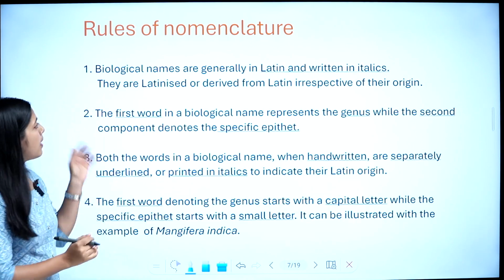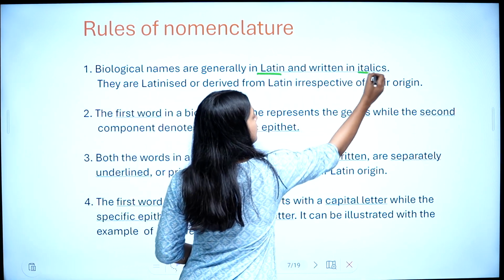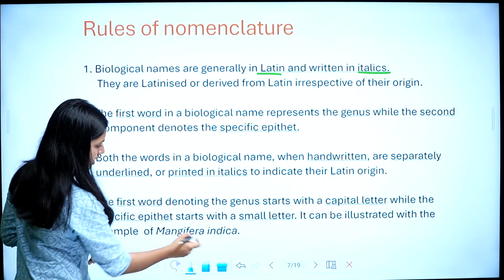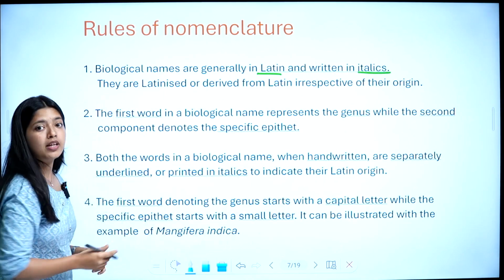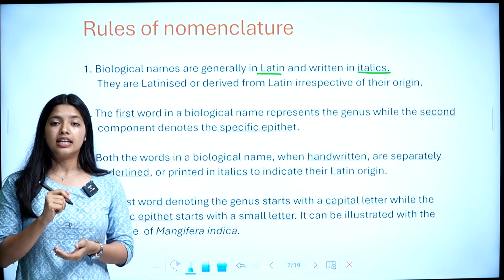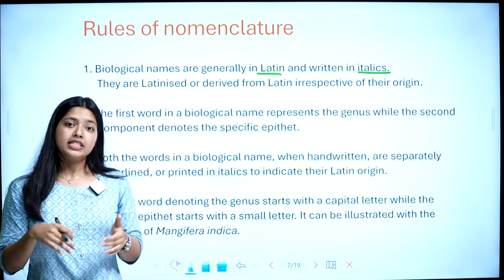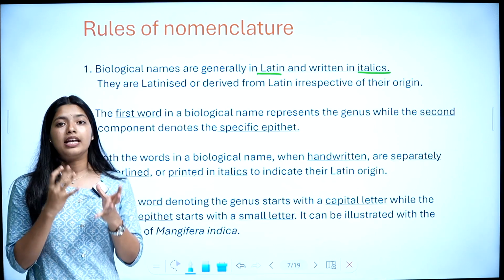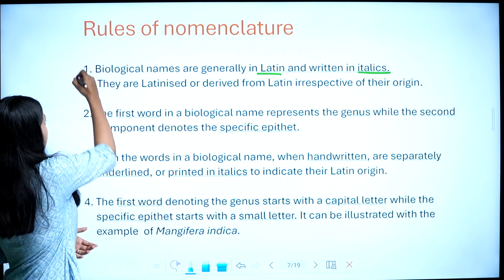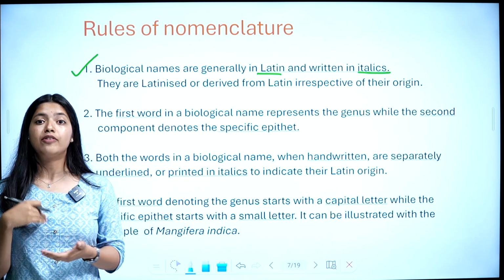Italics is slightly slanted writing, like this. Whatever origin it is from, the term is Latinized or derived from Latin. That is the first point.